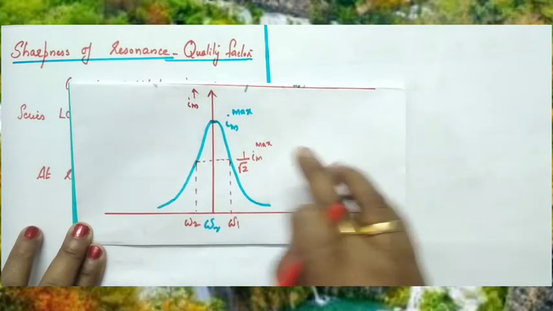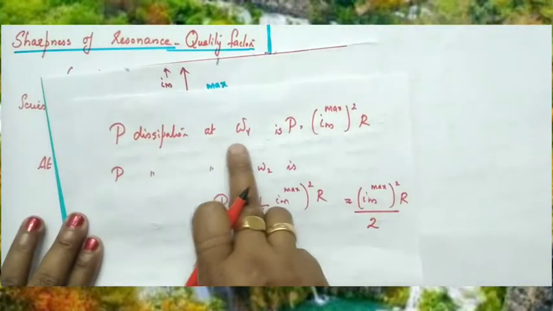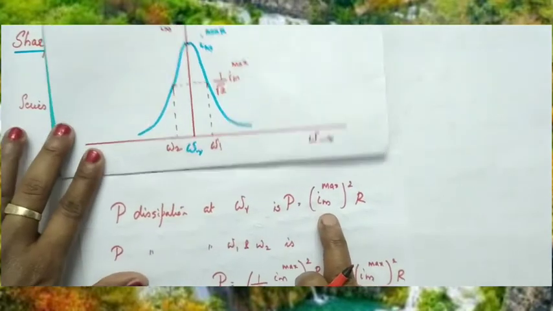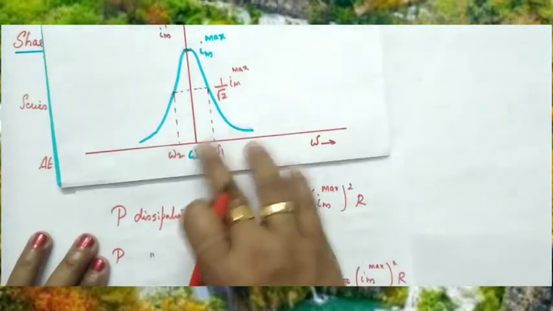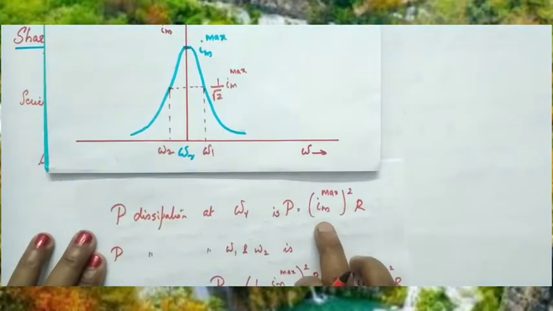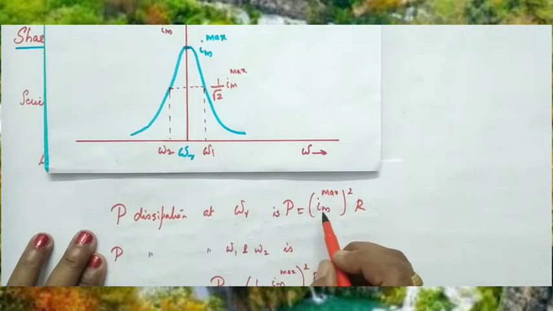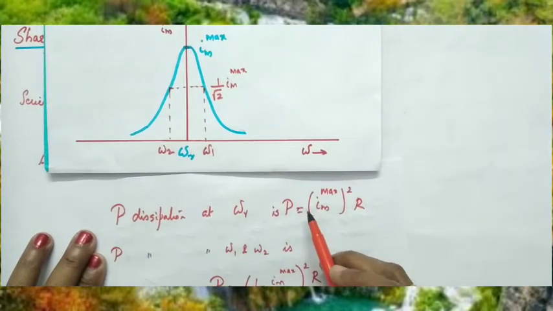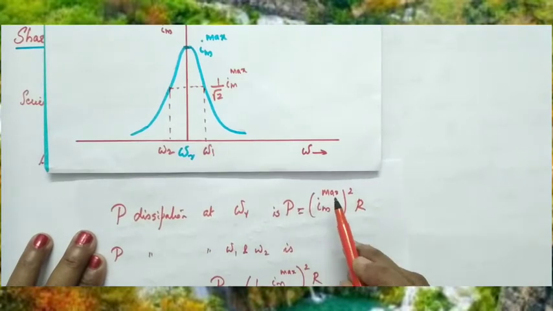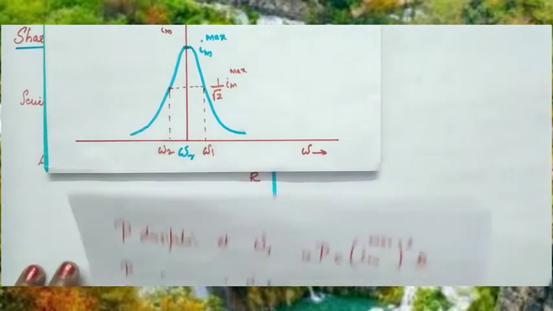So if current is 1 by root 2 times Im max, what happens to power? We know that at resonant frequency we have the formula for power, I square R, isn't it? At resonant frequency current is maximum, Im max. So power dissipation is Im max the whole square into R. Clear children? So at omega R, the resonant frequency, power equals Im max the whole square into R. At omega 1 and omega 2, what is the power?